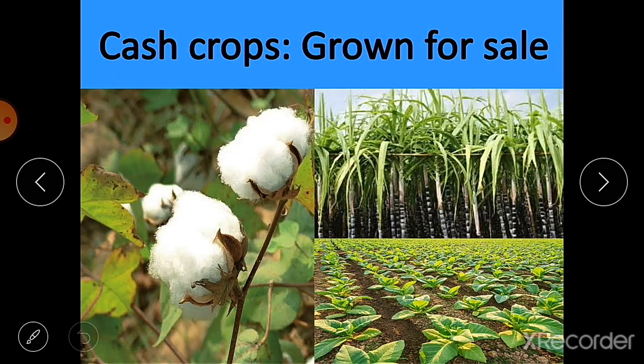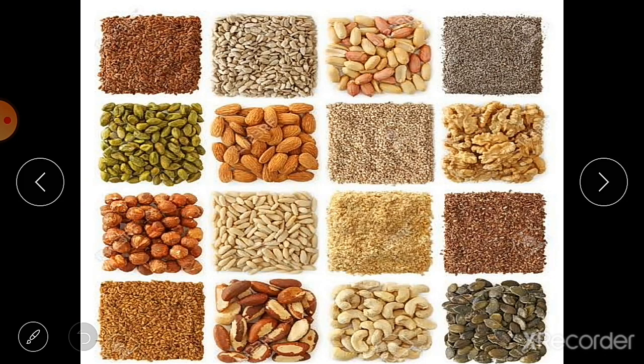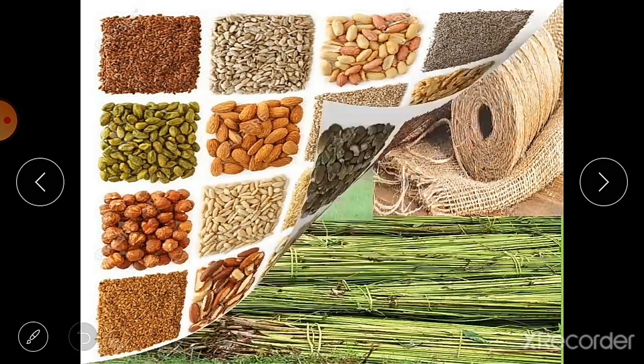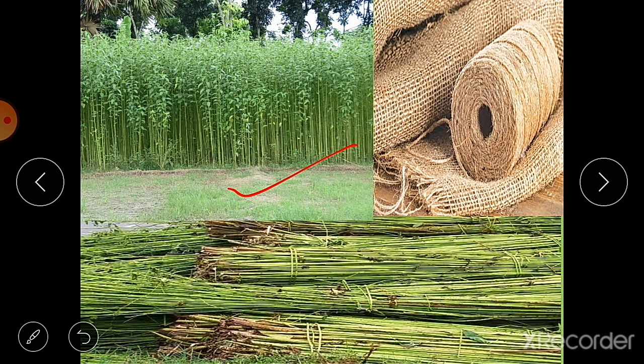And cash crops are grown mostly for sale, that means to earn profit through the sale only, not as a food crop. So examples of cash crops are cotton, sugarcane, tobacco, then some types of oil seeds, then jute. You can see here these are the jute plants. These are the stems of jute plants from which fibers are obtained, and it is used to make gunny bags or ropes, etc.